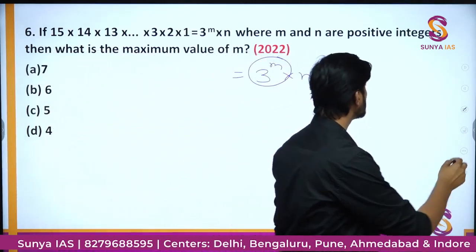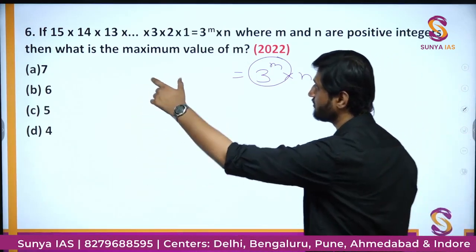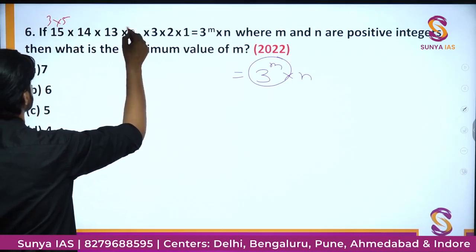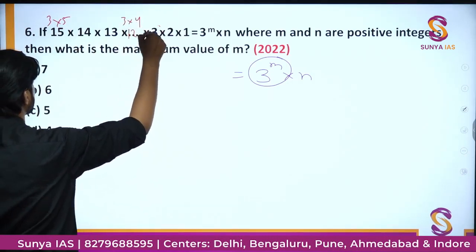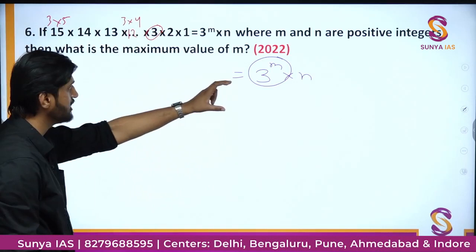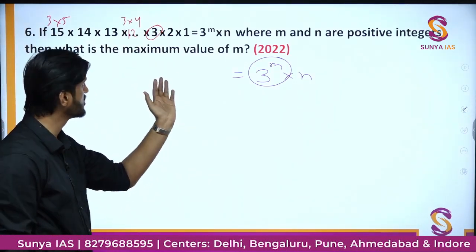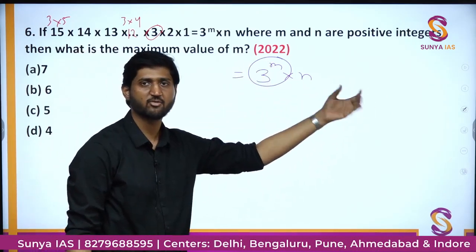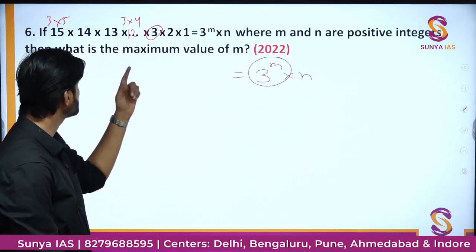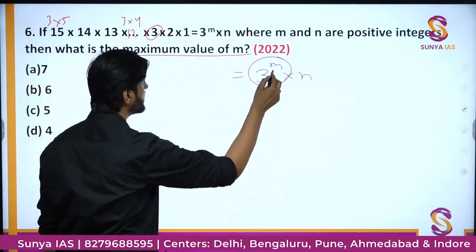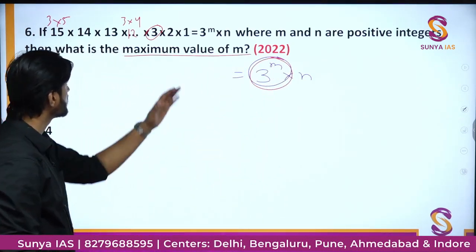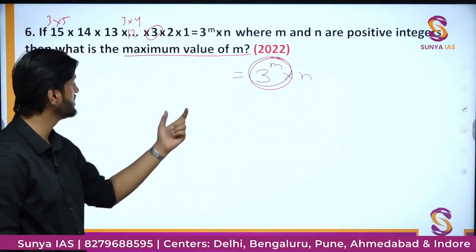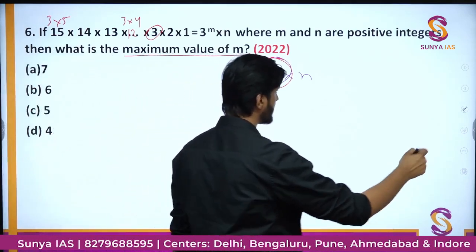See, you can have different combinations, because as you can see, if you look at 15, it is nothing but 3 into 5. Somewhere there will be 12, which is nothing but 3 into 4. Here you have a 3 already. Then you can just take out 3's on one side and write it in the form of 3 to the power something into the remaining number, whatever be the product. Here it says you need the maximum value of m, which means you have to just take out whatever 3's are possible in this particular product. Just take out all the 3's and you will see what is the power of m.